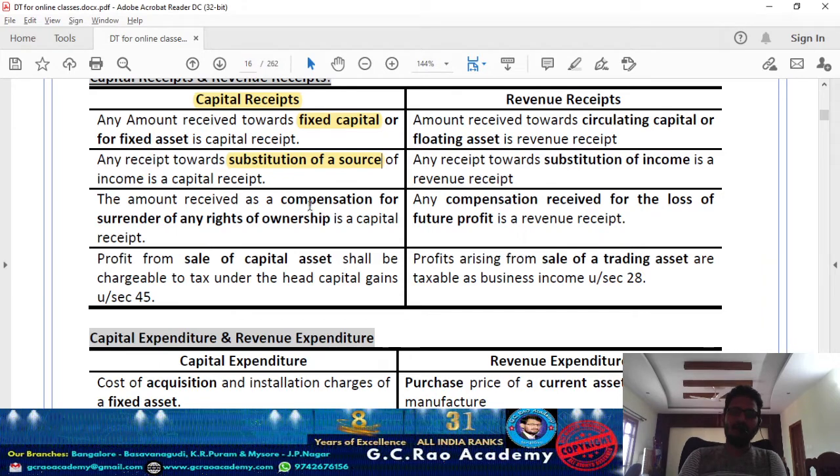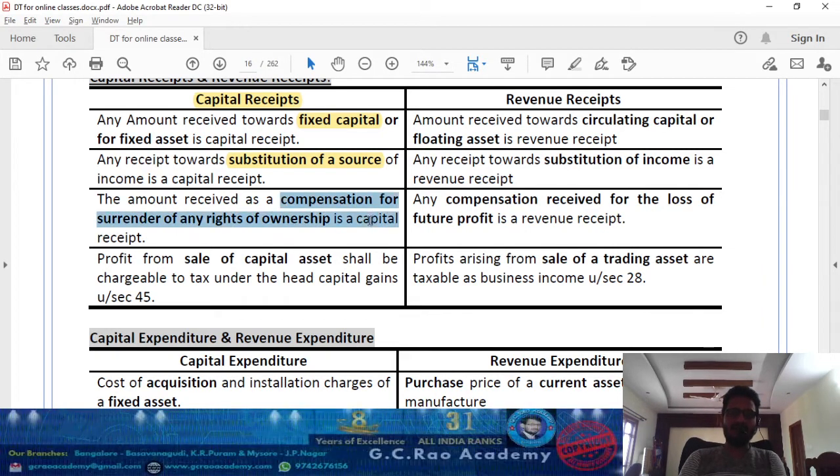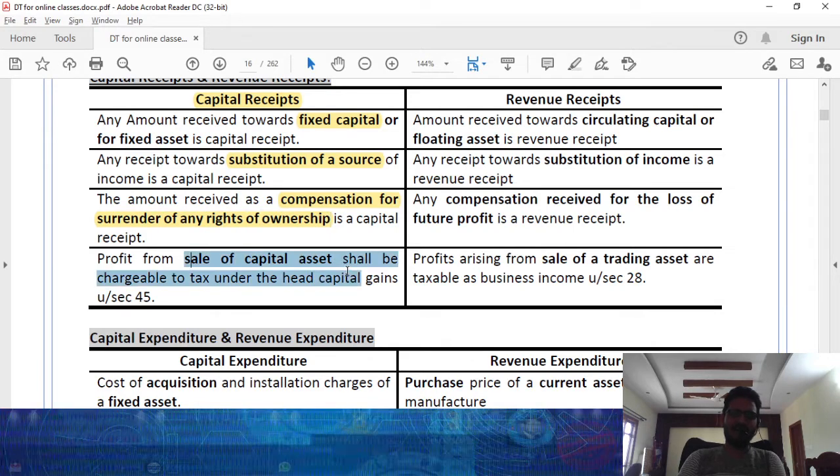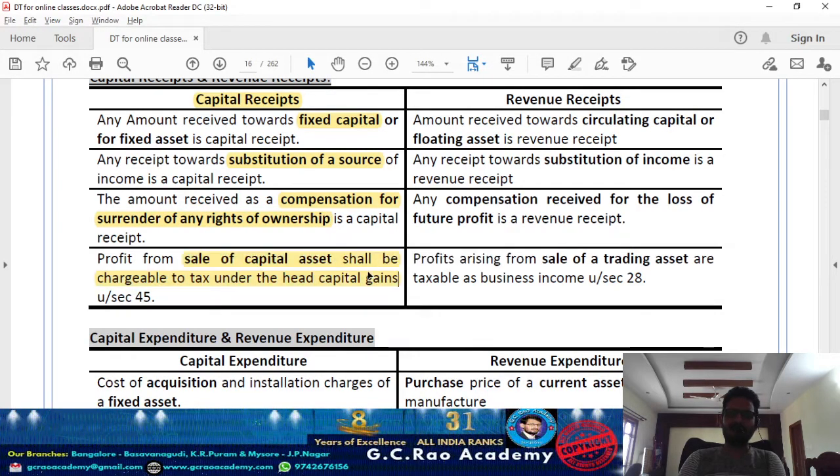And again, any amount received as compensation for surrender of rights of ownership. Basically, I'm getting paid for surrendering my right in a capital asset. It's as good as a sale of a capital asset, so it's a capital receipt. And the profit from the sale of a capital asset shall be chargeable to tax. Generally a capital receipt is not taxable, but when you sell a capital asset, any profit you get is capital gain, which is subject to taxation under Section 45.